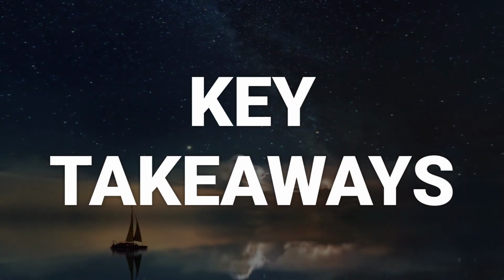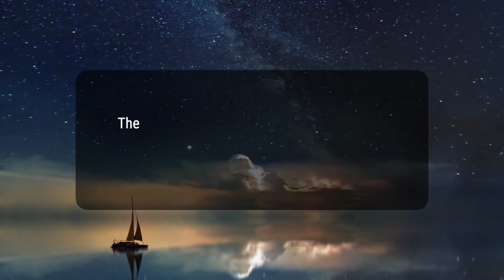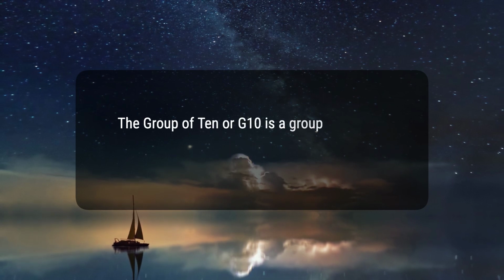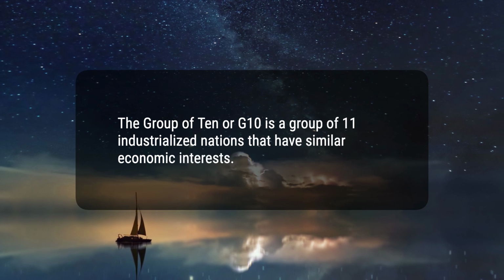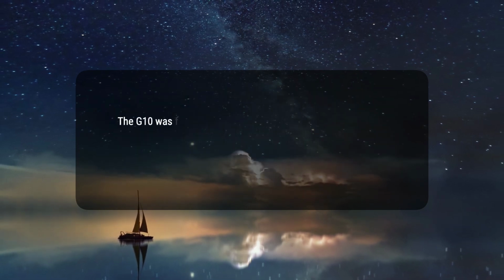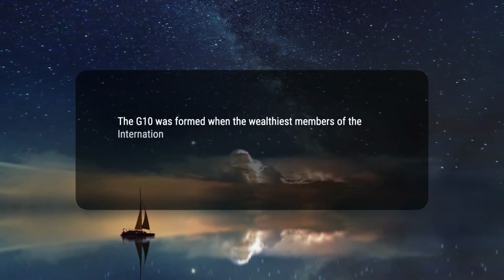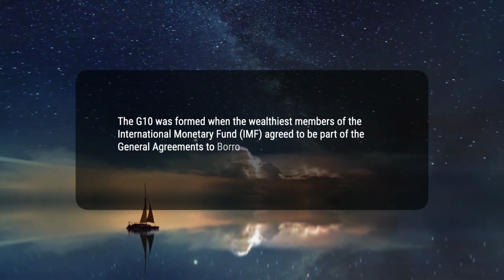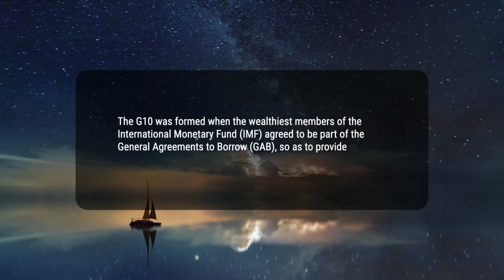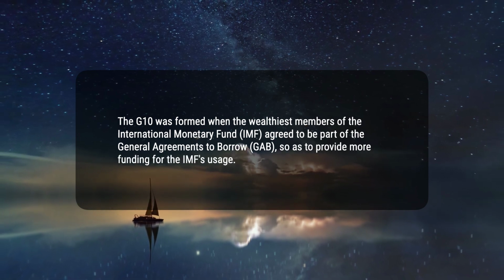Here are 4 key takeaways. 1. The Group of 10 or G10 is a group of 11 industrialized nations that have similar economic interests. 2. The G10 was formed when the wealthiest members of the International Monetary Fund, IMF, agreed to be part of the General Agreements to Borrow, GAB, so as to provide more funding for the IMF's usage.